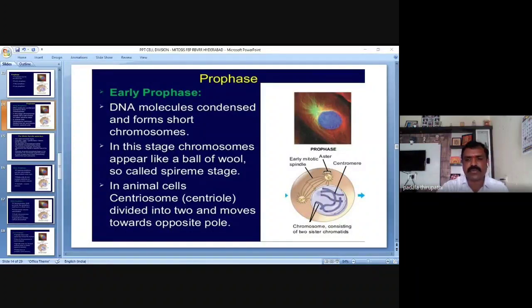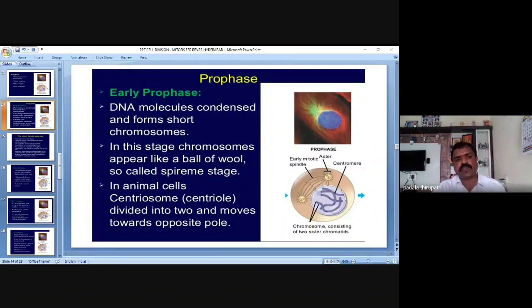In the nuclear region of this slide we observe dark blue thread-like structures. These are chromosomes: the chromatin threads condense to form short, thickened structures we call chromosomes. This is the first change observed in early prophase.